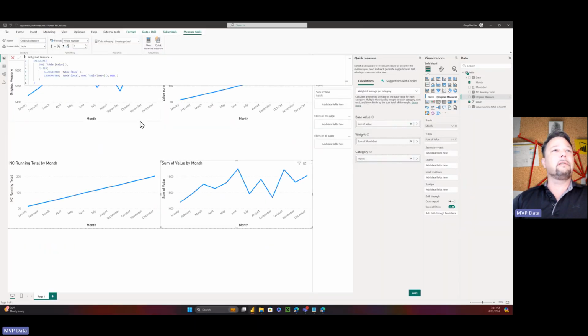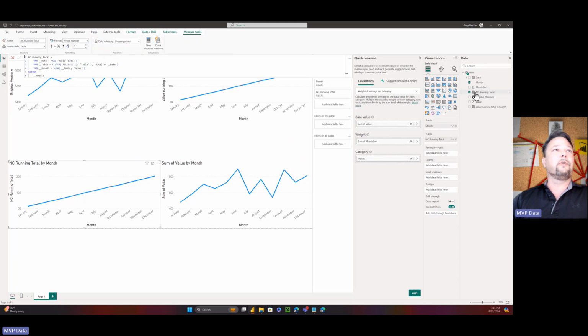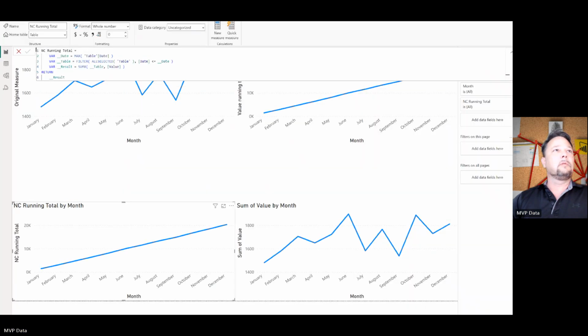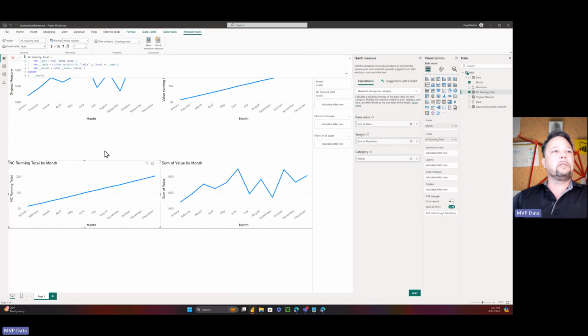And as you can see, it's just as broken today as when I made the video on it. Versus my no-CALCULATE approach, which is very simple: get the max of the table date, filter ALL SELECTED table where the date is less than or equal to that date, because why in the world would you use "is on or after" when you have less than or equals available to you? You then sum x across that table and get the value. And as you can tell, we get something that actually resembles a running total.